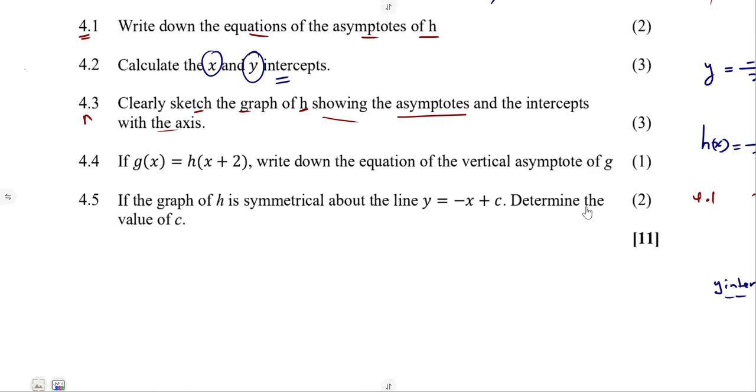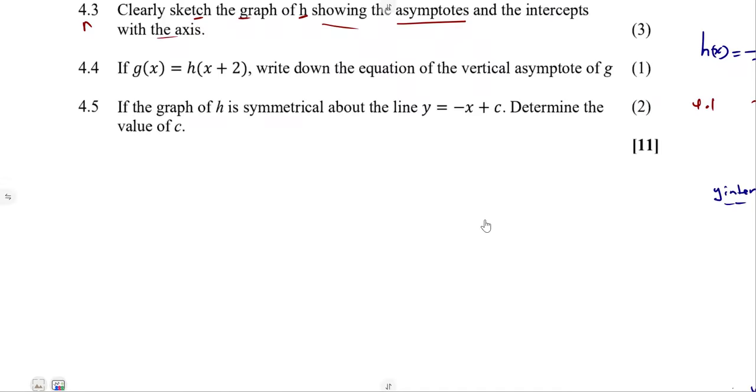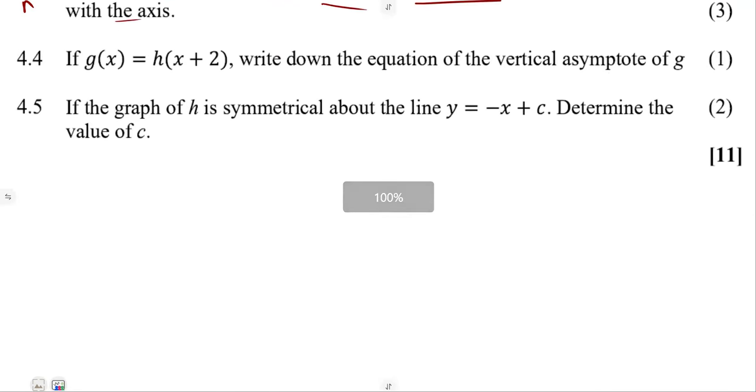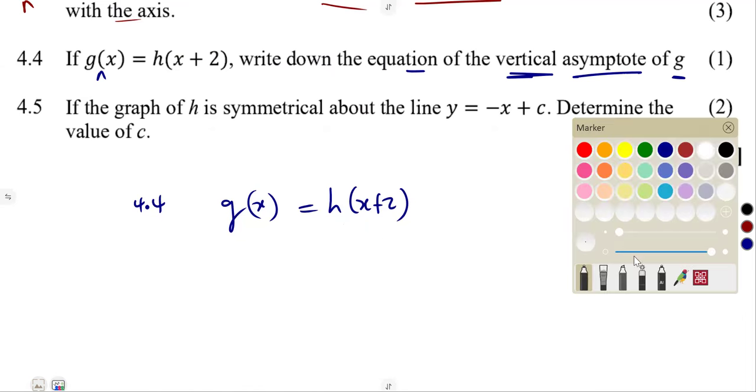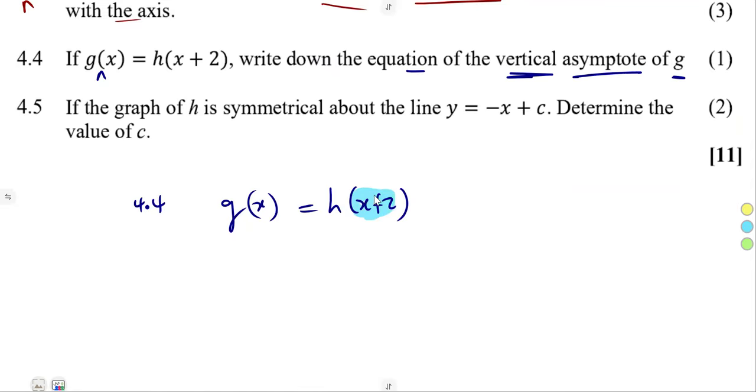All right. Then on the other part of our question, we are now given that g(x) is given as h(x plus 2). Write down the equation of the vertical asymptote of g. So g(x) here simply means, in place of x from our h(x), substitute this x plus 2. In place of x, put x plus 2. Then analyze what you have.